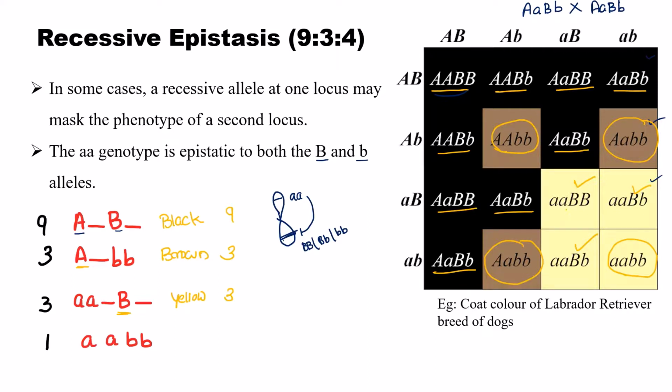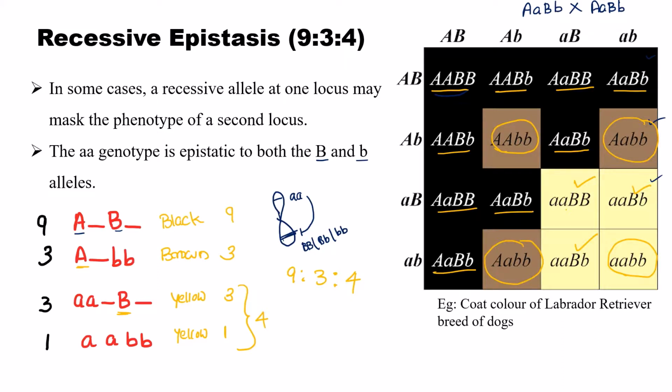So here also the phenotype is yellow color and only 1. Okay. So here the ratio is 9:3. This one is yellow color. 3 plus 1 is 4. 3:4. So the ratio is 9:3:4. Recessive epistatic ratio is 9:3:4.